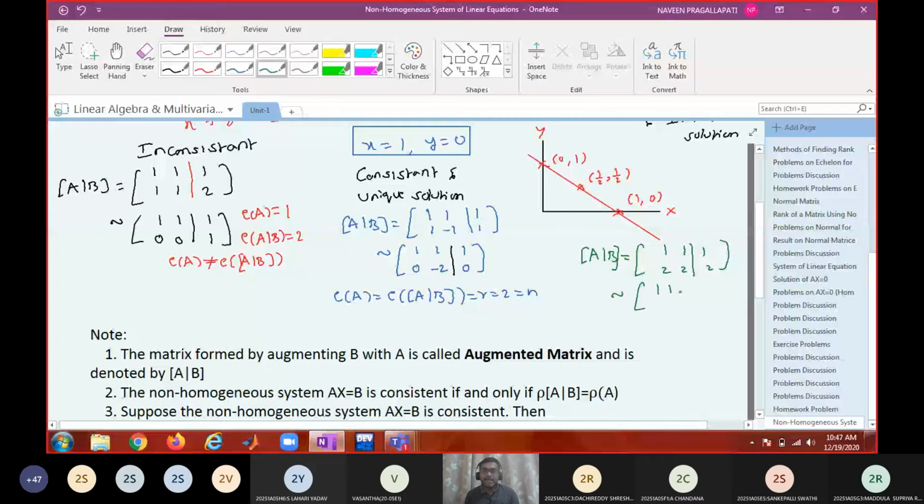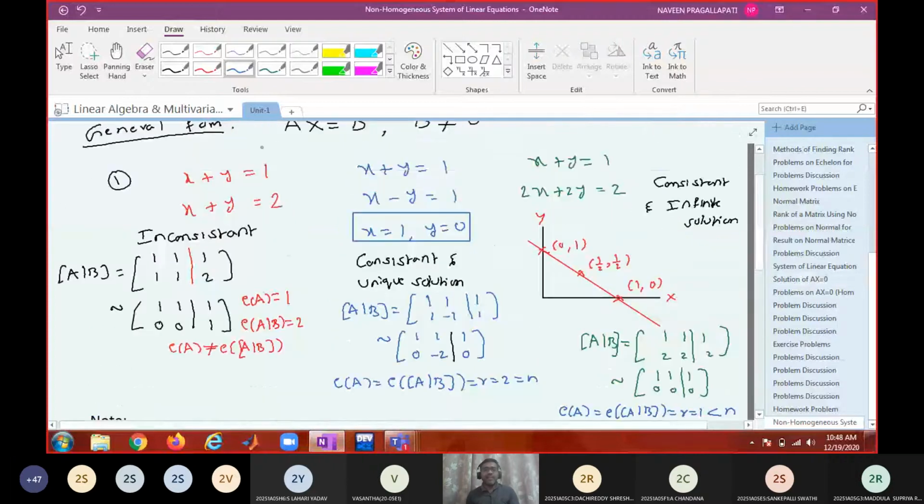In this case, rank of the augmented matrix is 1 and rank of the coefficient matrix is also 1. So both are equal, means consistent, but that 1 is less than the number of variables. Therefore, it will have infinitely many solutions. Rank of A is equal to rank of the augmented matrix is equal to r equals 1 less than n. Therefore, it is consistent and having infinitely many solutions.